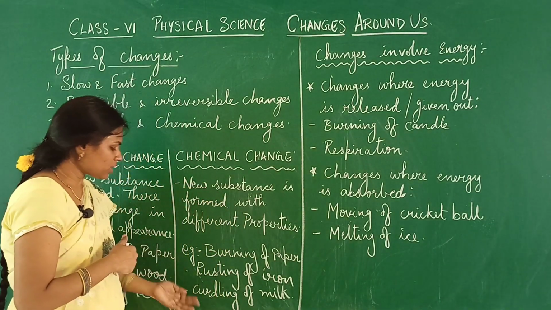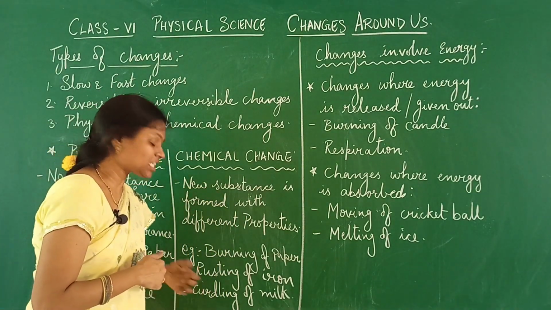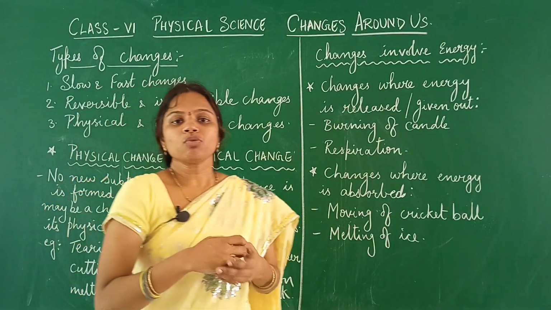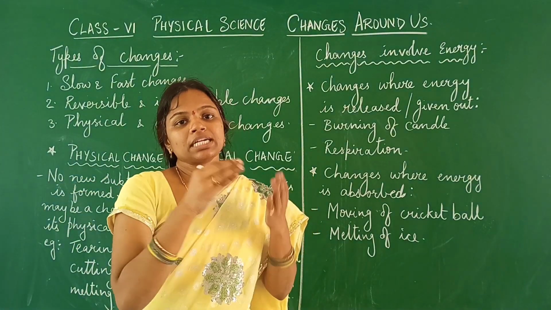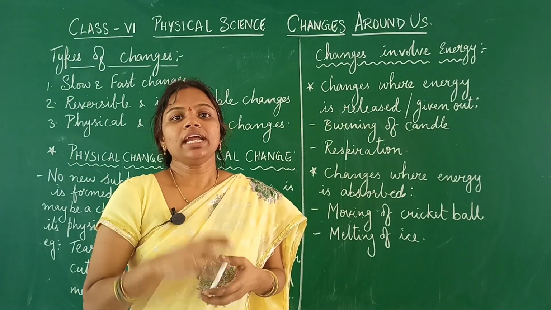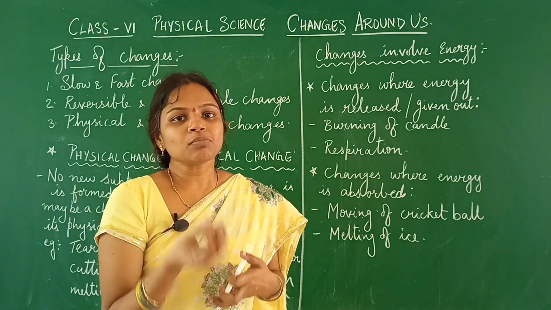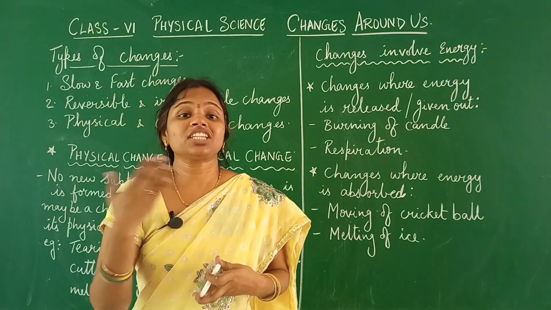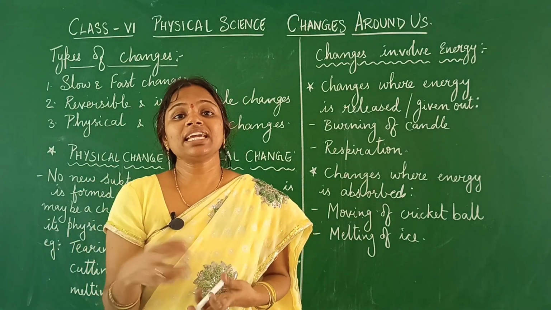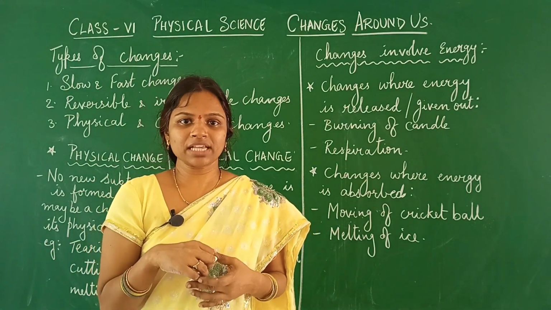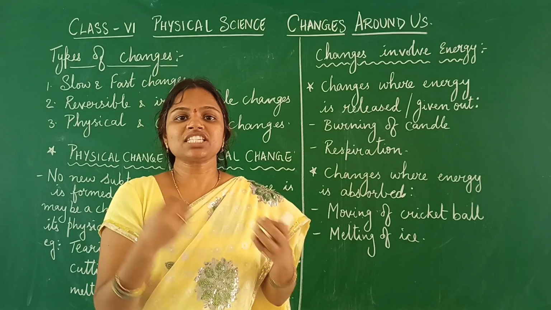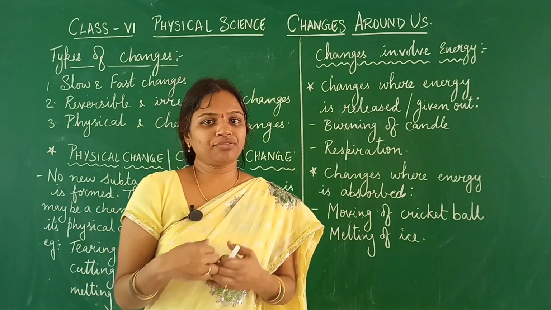So one more change is here, that is nothing but curdling of milk. Now when milk gets converted into curd, the texture of the milk is more or less like a liquid, but the texture of the curd is like a semi-solid. And moreover, taste wise also they are quite different.